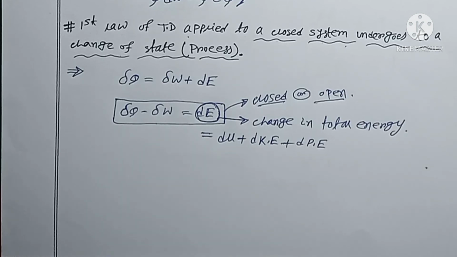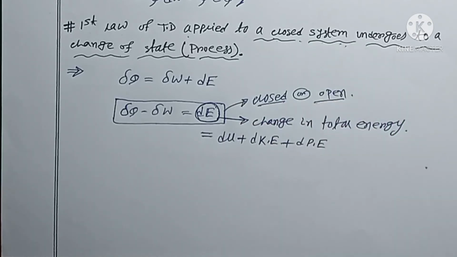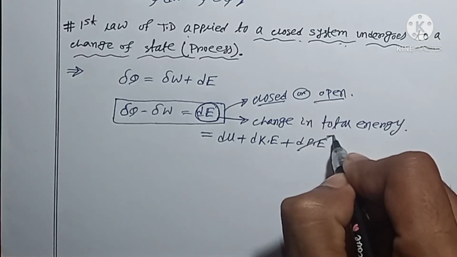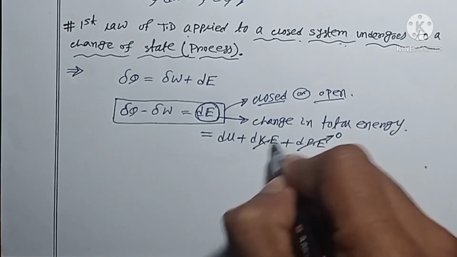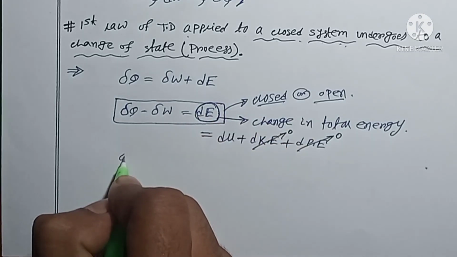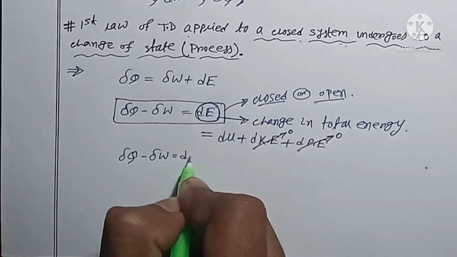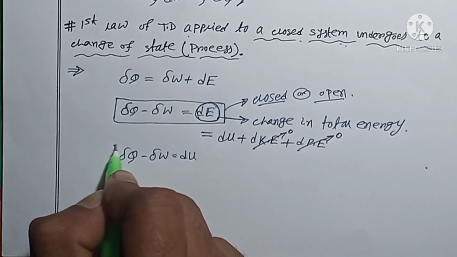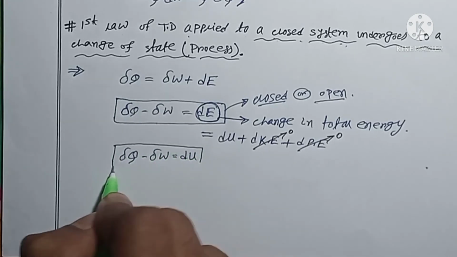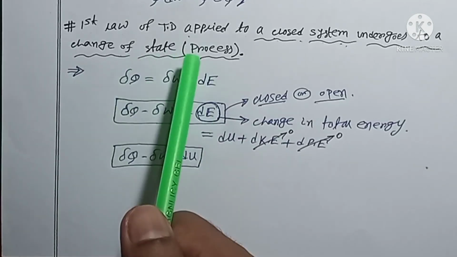But when you assume only a closed system, then for a closed system the change in potential energy is approximately 0 and the change in kinetic energy is also approximately 0. Now this equation can be written as dQ minus dW is equal to dU. This is the form you can write for a closed system for a change of state.